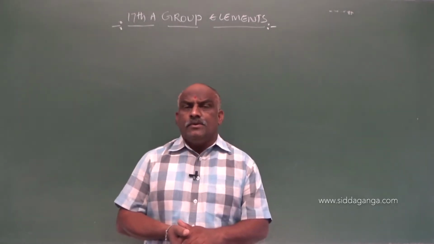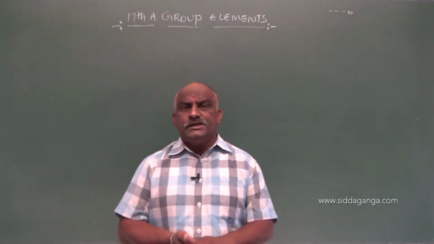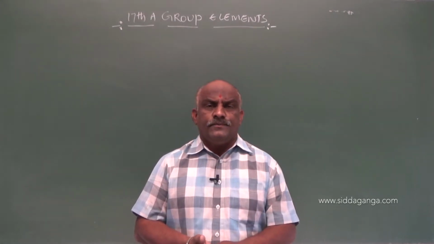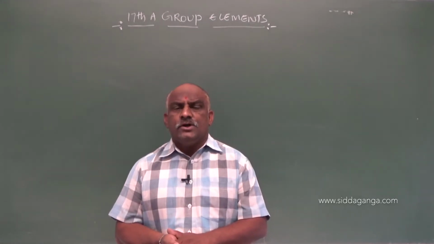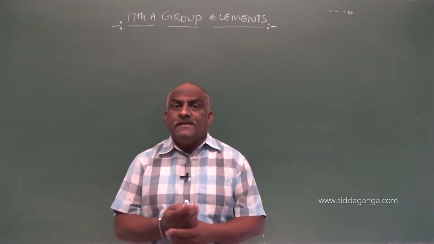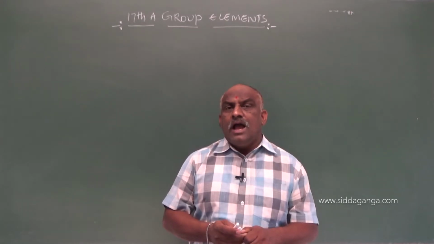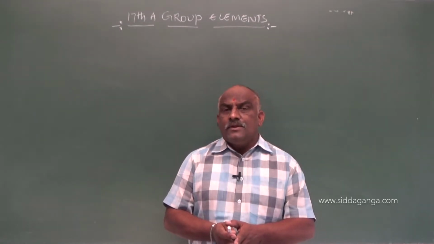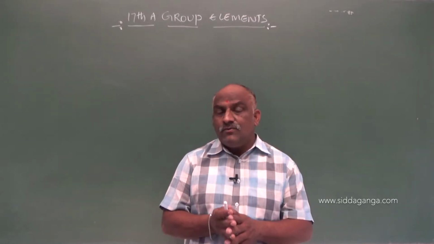Those are preparation and properties of chlorine, preparation and properties of hydrochloric acid, followed by oxyacids of chlorine. So these are the subtopics which belong to 17th A group elements. The 17th A group elements are also called the halogen family, or the fluorine family.